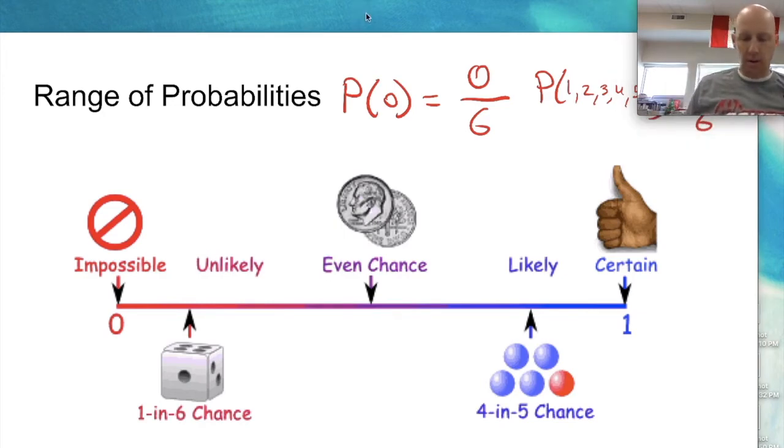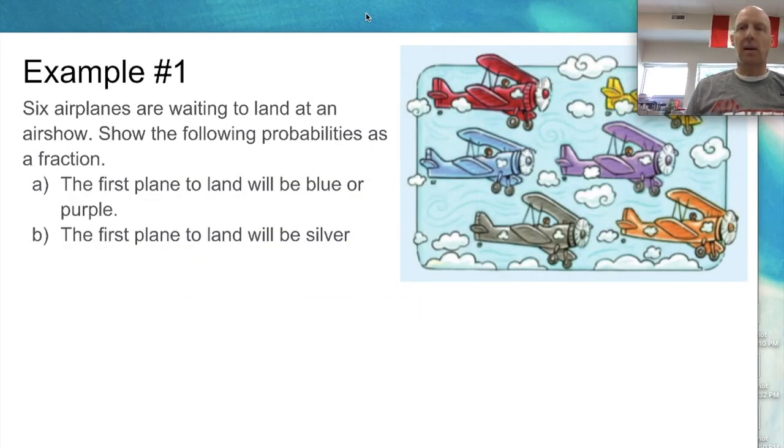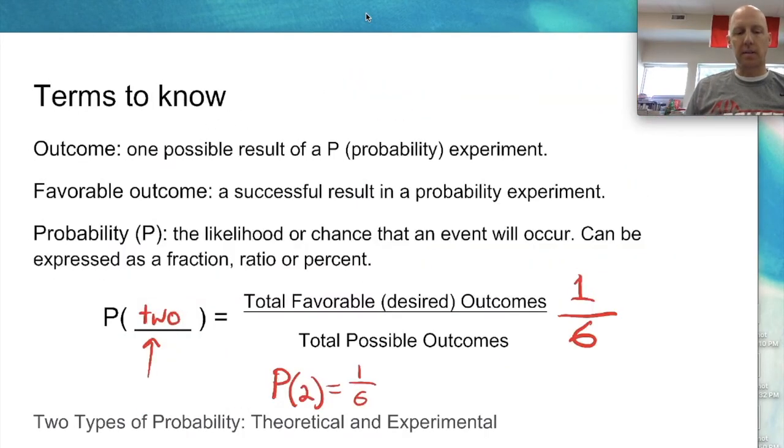Then you see things that are unlikely, like you winning the lottery. There is a possibility of you winning the lottery when you buy a ticket, but it's down here in the unlikely area, very far down. Likely: it's cloudy outside. Look at what the chances are that it's going to rain. Dark clouds outside. It doesn't mean it's going to rain for sure, but it's very likely that it will rain. That is what probability is.